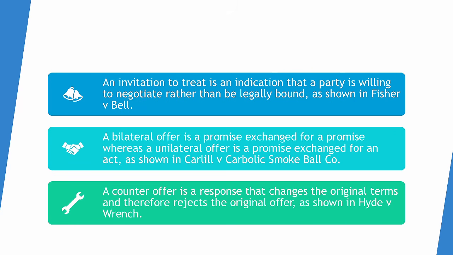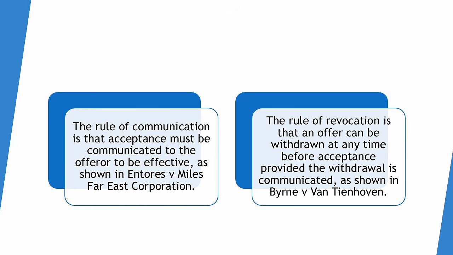A bilateral offer is a promise exchanged for a promise, whereas a unilateral offer is a promise exchanged for an act, as shown in Carlill v. Carbolic Smoke Ball Company. A counteroffer is a response that changes the original terms and therefore rejects the original offer, as shown in Hyde v. Wrench. The rule of communication is that acceptance must be communicated to the offerer to be effective, as shown in Tours v. Miles Far East Corporation.